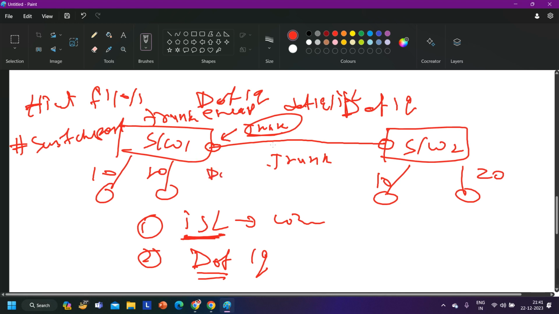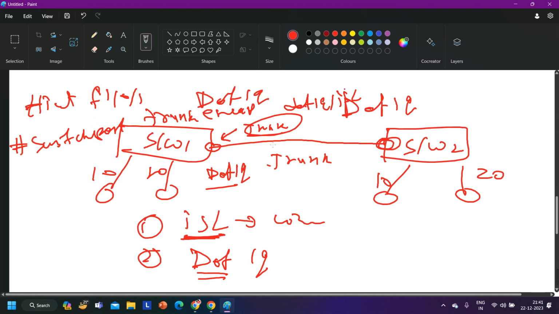If I configure .1q here, switch 2 can automatically negotiate the encapsulation protocol. Automatically switch 2 will also configure the .1q encapsulation protocol on its interface. For that, negotiation should be on.